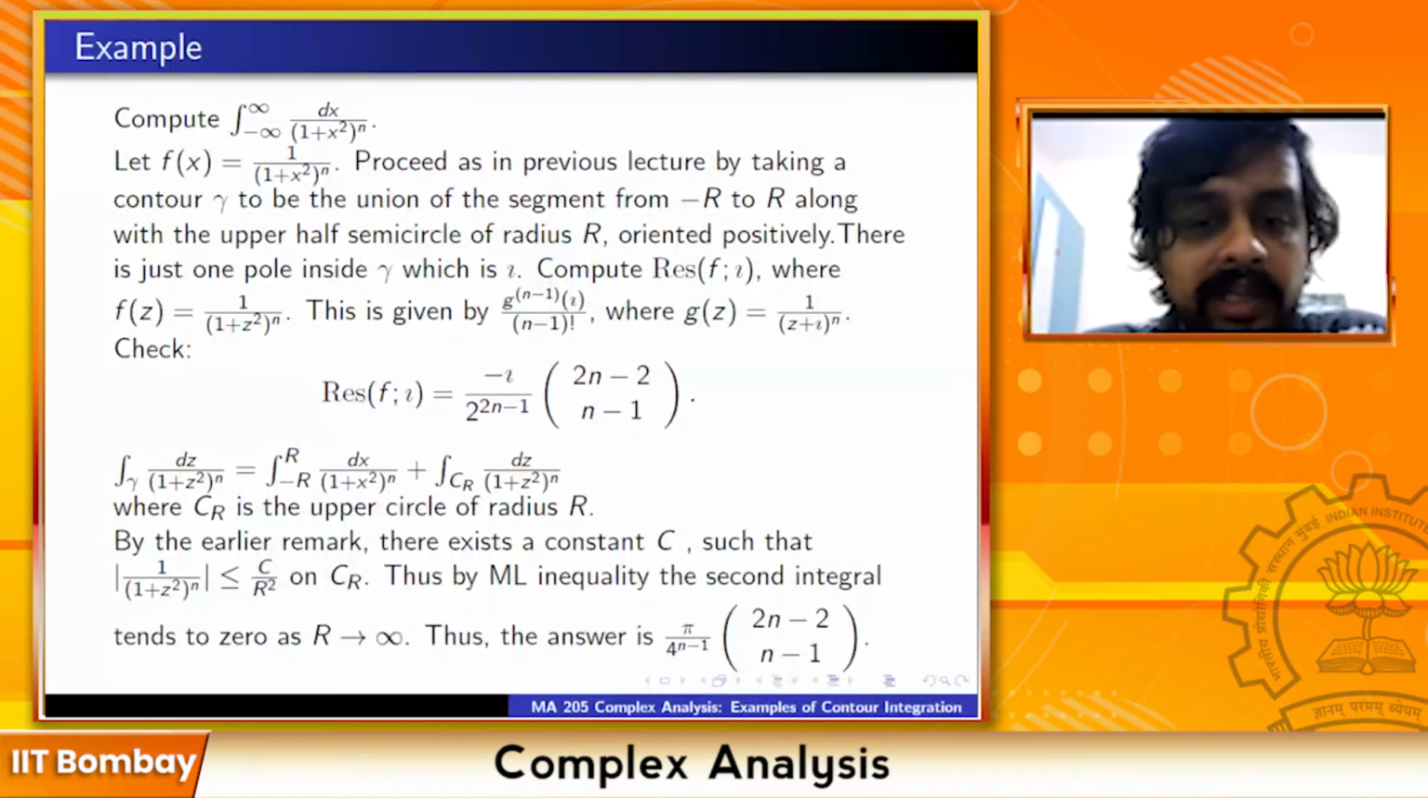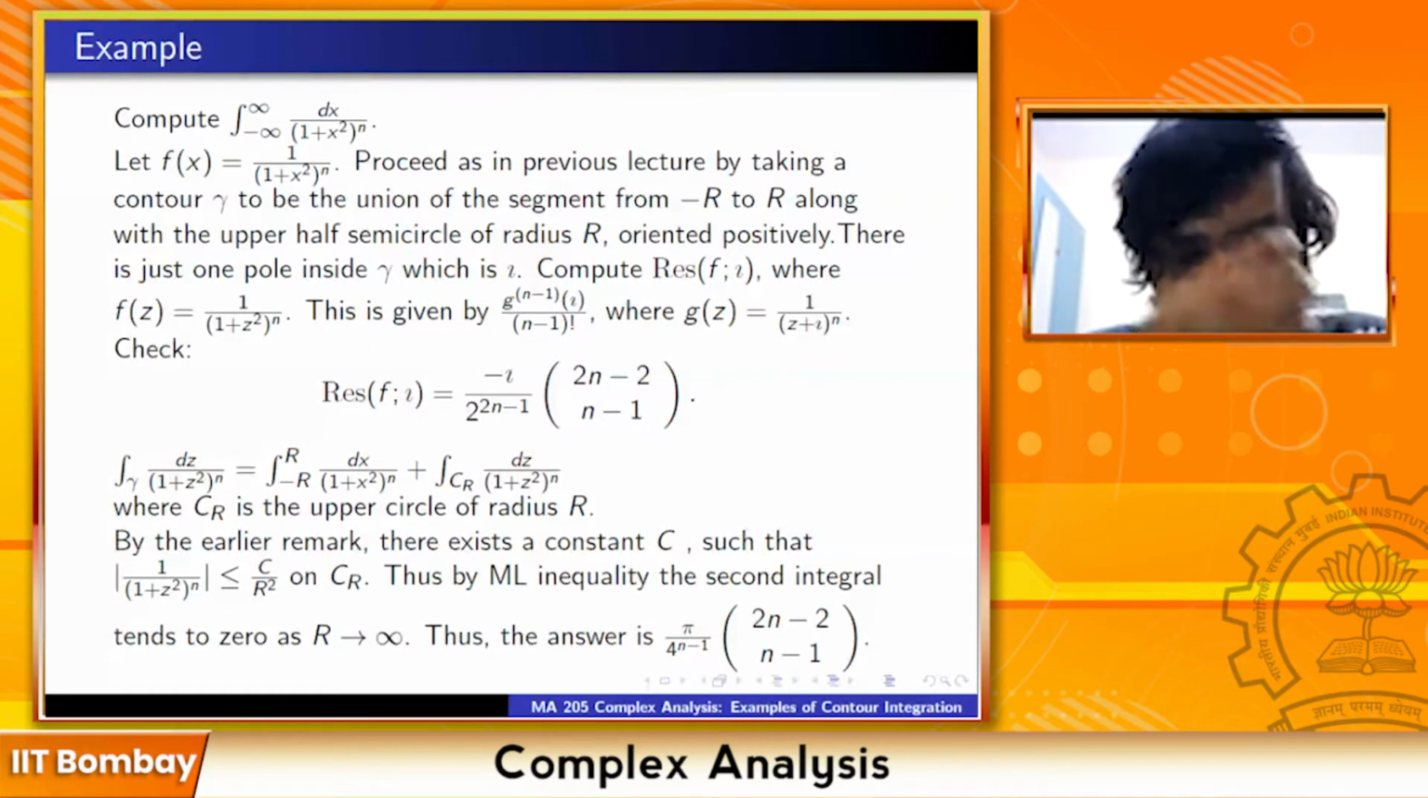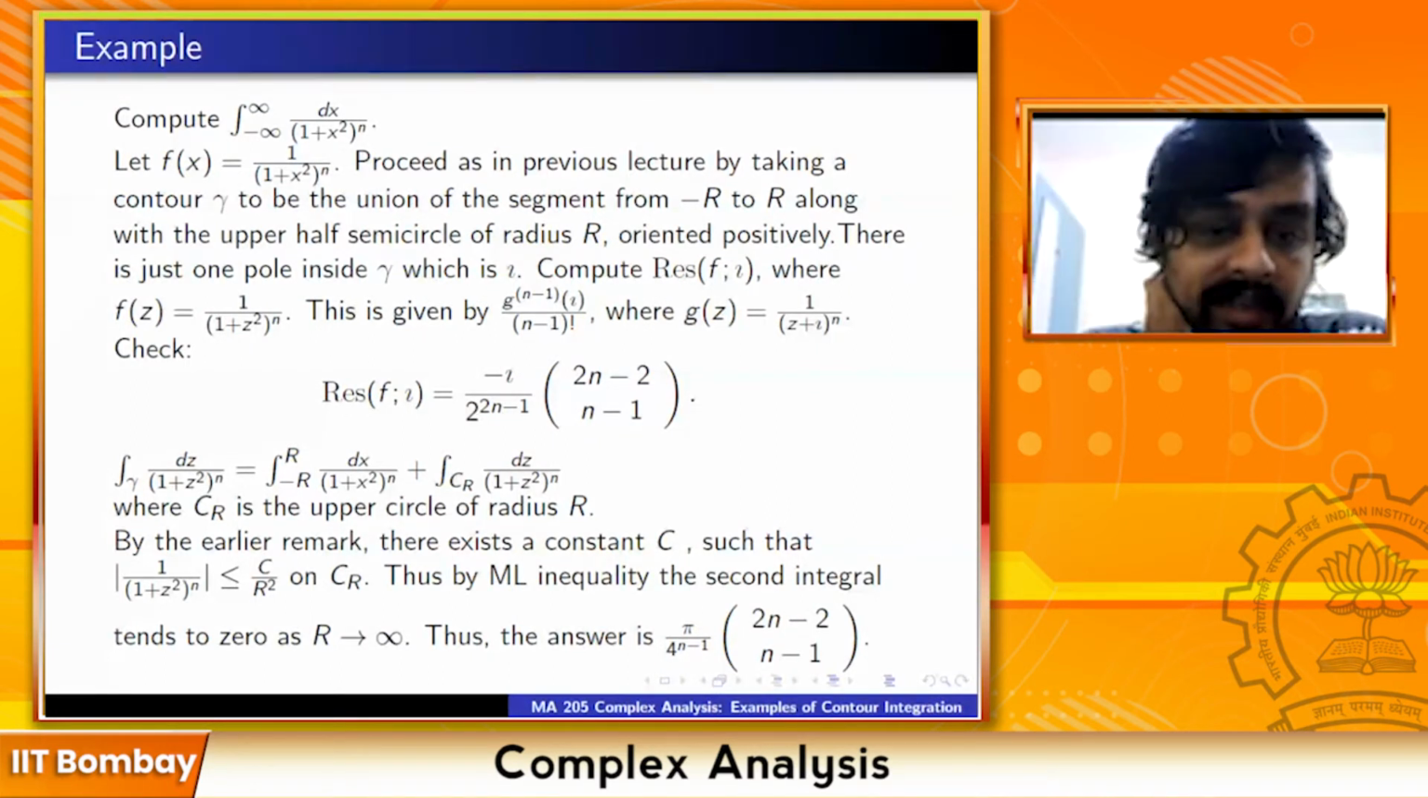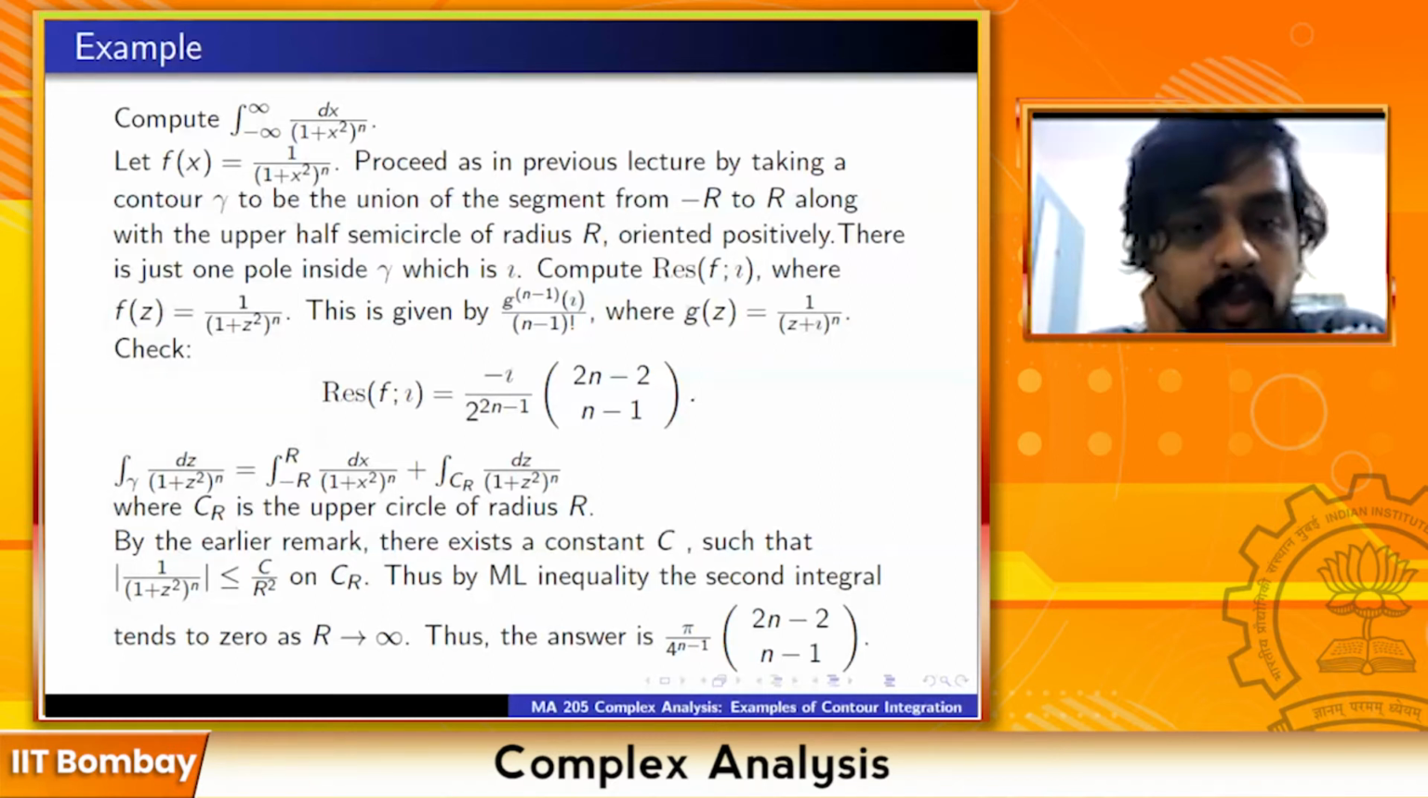Thus, by the ML inequality, the integral tends to 0 as r tends to infinity. And hence the answer is simply this residue that we have calculated times 2 pi i. So when you multiply this by 2 pi i, you get pi upon 4 raised to n minus 1 times 2n minus 2 choose n minus 1.